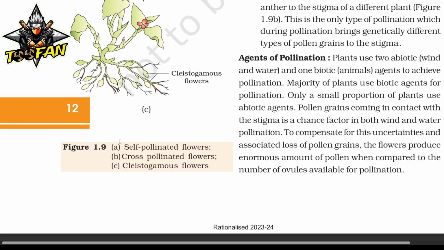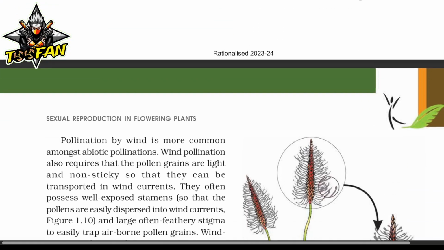Now, agents of pollination. Plants use two abiotic agents, wind and water, and one biotic agent, animals, to achieve pollination. The majority of plants use biotic agents for pollination. Only a small portion of plants use abiotic agents. Pollen grains coming in contact with the stigma is a chance factor in both wind and water pollination. To compensate for this uncertainty and associated loss of pollen grains, the flower produces enormous amounts of pollen when compared to the number of ovules available for pollination.